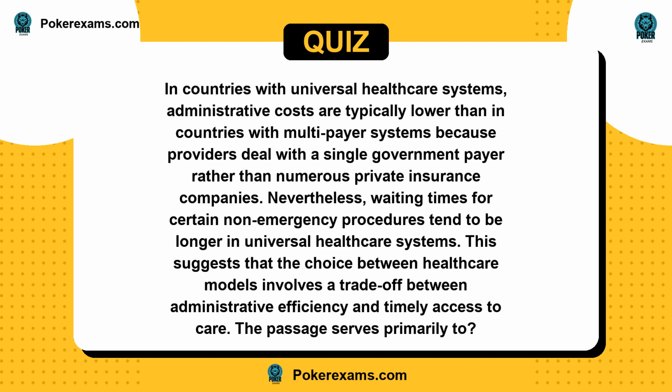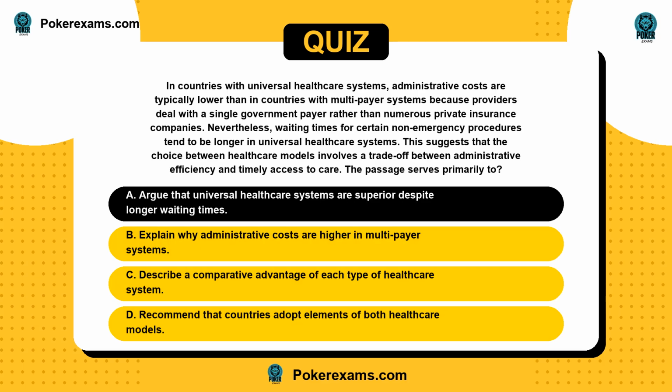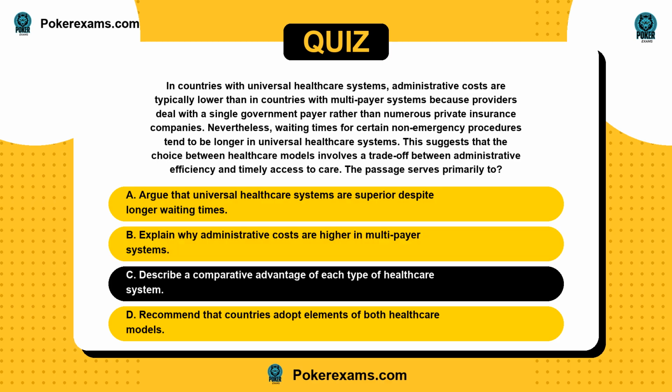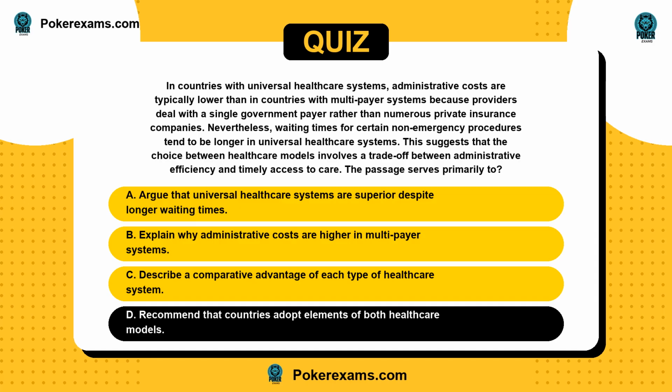The passage serves primarily to: Is it A, argue that universal healthcare systems are superior despite longer waiting times? Or B, explain why administrative costs are higher in multi-payer systems? C, describe a comparative advantage of each type of healthcare system? Or D, recommend that countries adopt elements of both healthcare models?